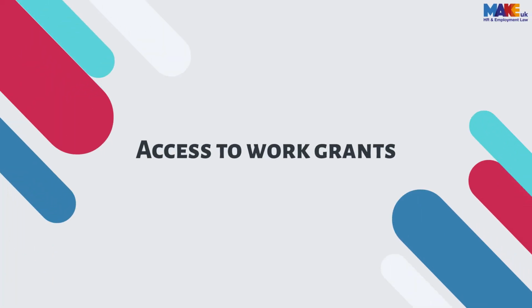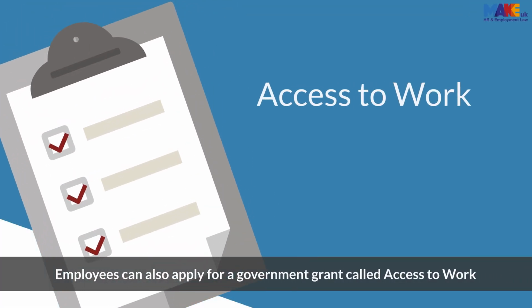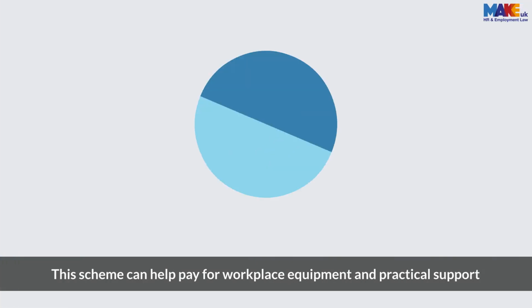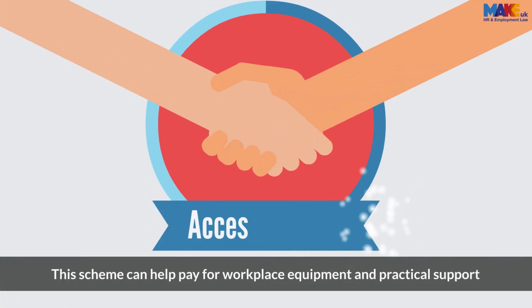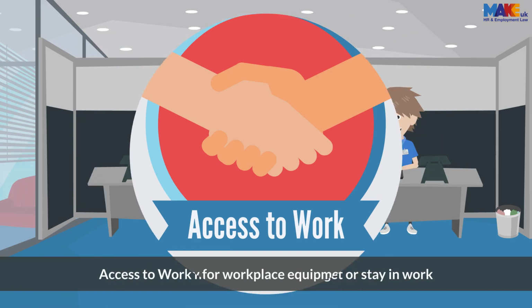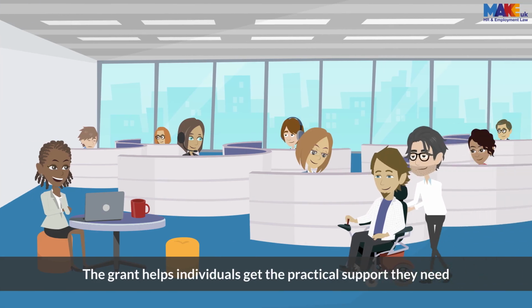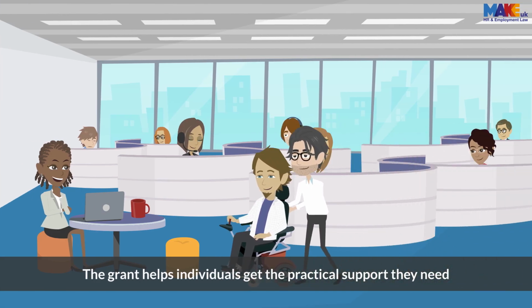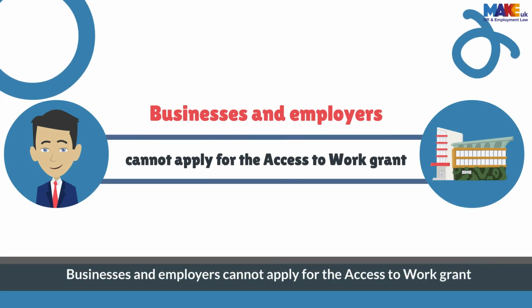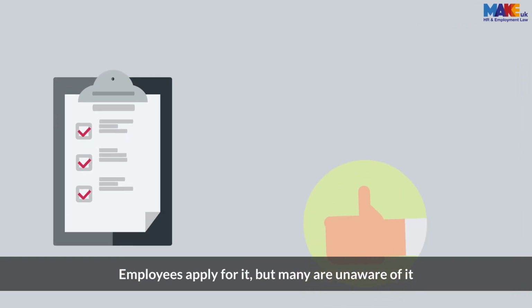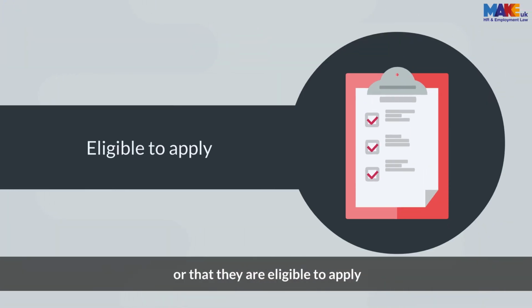Access to Work grants. Employees can also apply for a government grant called Access to Work. This scheme can help pay for workplace equipment and practical support. Access to Work helps disabled people get or stay in work. The grant helps individuals get the practical support they need. Businesses and employers cannot apply for the Access to Work grant. Employees apply for it, but many are unaware of it or that they are eligible to apply.